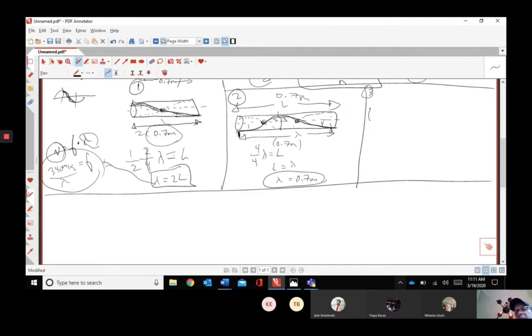All right, so here, let's try this one here. We're going to make the third harmonic. We had the first harmonic, the second harmonic. Now we're on the third harmonic. Now this funky end over here, remember that's another open end. Ooh, that looks weird. All right, so draw your wave at rest. We had one node, then two nodes, now we have three nodes. It's probably always easier to put a node in the middle and split the difference on each side, so it's somewhat organized. Two open ends again.